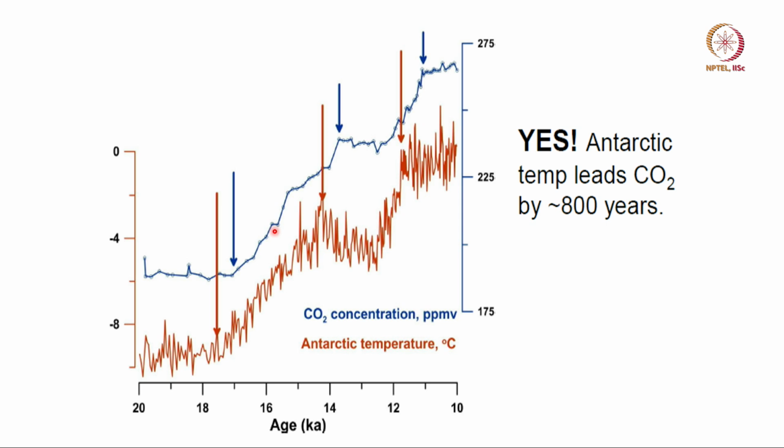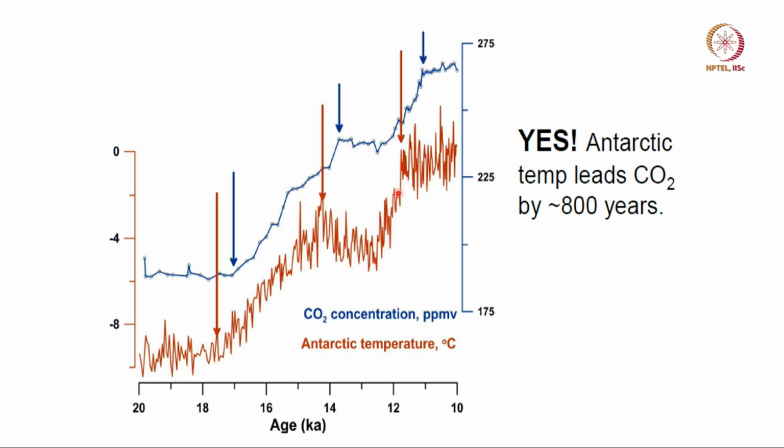So Antarctic temperature rise occurred first, and this was followed 800 years later by the CO2 increase. Okay. And when the Antarctic temperature rise was somewhat halted during the Younger Dryas cold event, so did CO2, but after 800 years.